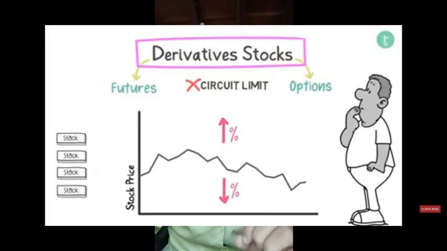One more thing to remember is that for derivative stocks, that is, those stocks which are included in futures and options, there will be no circuit limits. Usually for the top Nifty 100 stocks, there will be no circuit limits because they are in F&O, futures and options. In total there are 188 stocks in futures and options, and for these stocks there will be no circuit limits.